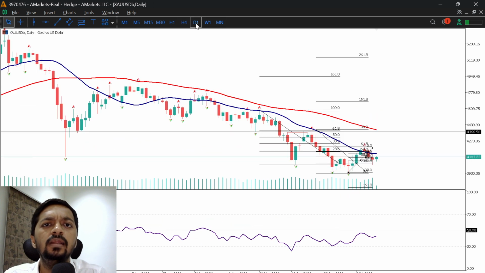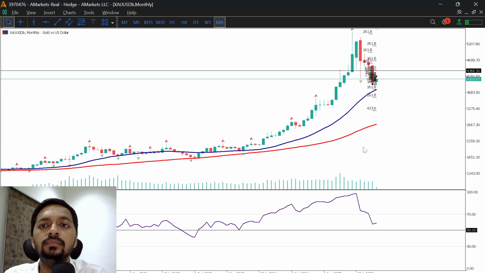Now, if you look at the monthly, weekly, and daily RSI, it's indicating that yes, medium to long-term momentum is still in favor of the bearish trend. But if you look at the monthly time frame, there's a formation of hidden bullish divergence, and the 21 period monthly average is trading nearby the 3700 level. If price is retesting this level, definitely one can look for a strong low risk high reward buying point. If you are a bull, definitely you can look for this area for buying, and you can expect a strong bounce up to 4200, 4300, even 4400 level.